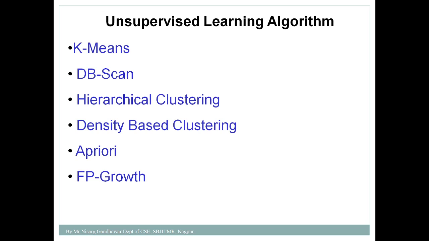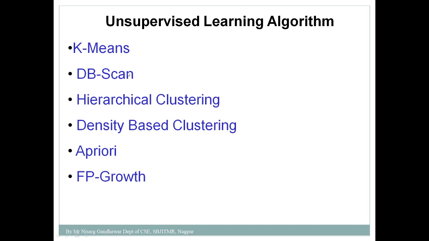We are not telling the model to group the customers based on their age, or their gender, or the city to which they belong. We are giving only data to the model. The model will learn on its own, that is, self-learning, and then it will try to find a hidden new pattern. So k-means is one of the clustering algorithms.